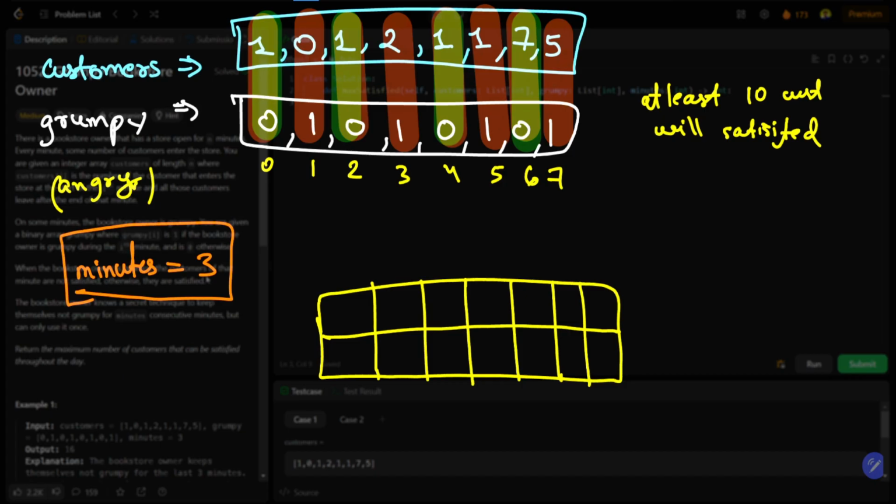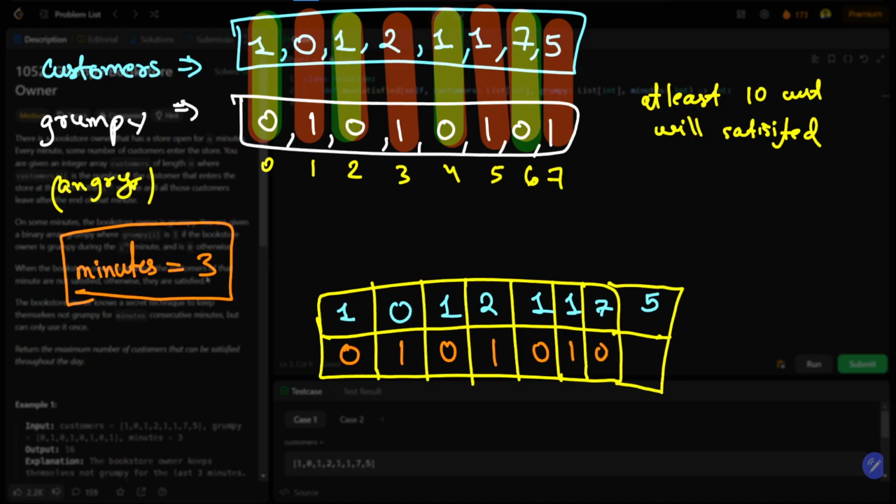I have 1 customer, 0 customer, 1 customer, 2 customer, 1 customer, 1 customer, 7 customer, and 5 customer. So I can have this state with customers, and the same goes with grumpy. This state represents whether he is grumpy or not.